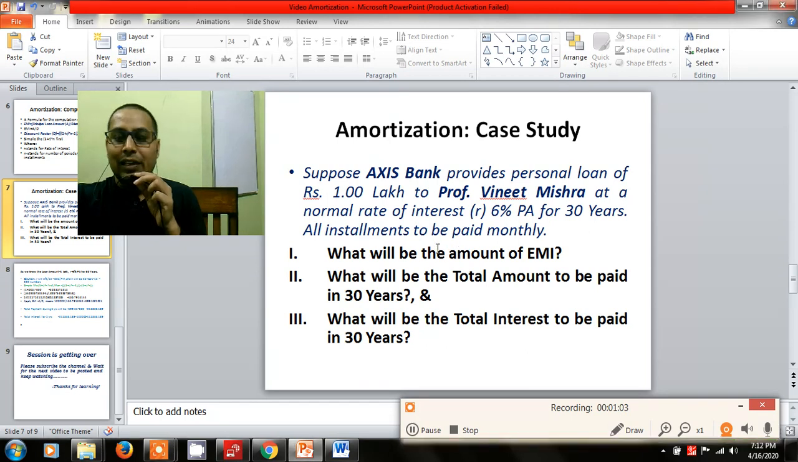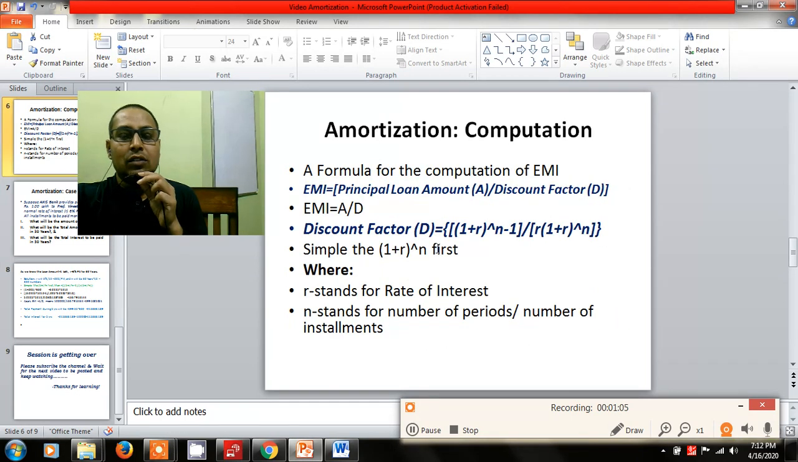So definitely, the calculation will be according to the formula of amortization, as we have discussed in the last lecture. The formula I am going to apply in this lecture is very simple. You will find that even Google is not going to let you know this kind of simplest formula for calculating the amortization or the EMIs.